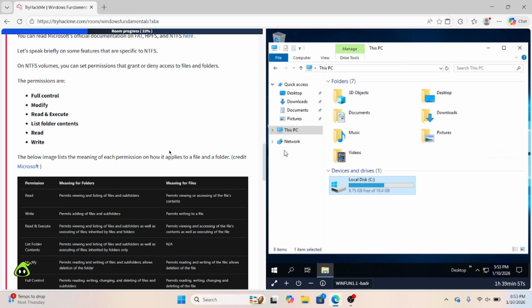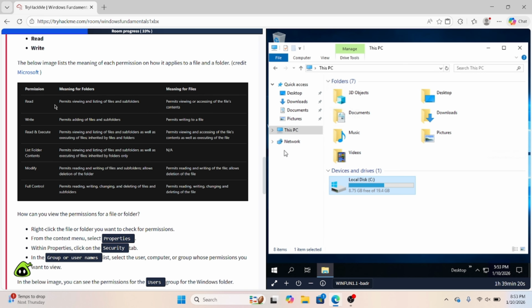Now let's speak briefly on some of the features that are specific to NTFS. On NTFS volumes, you can set permissions that might grant or deny access to files or folders. The permissions are going to be full control, modify, read and execute, list folder contents, read, and write. This image right here is going to go over all that in a little more detail. So you can see here, read just permits you viewing the files.